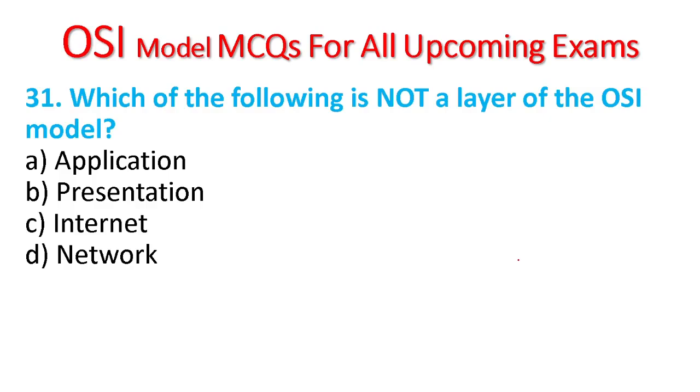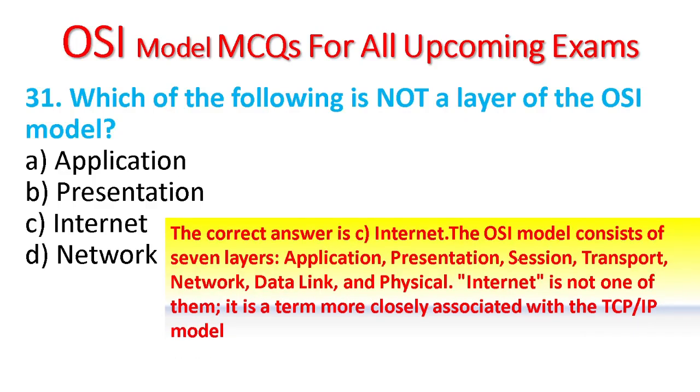31. Which of the following is not a layer of the OSI model? Application, presentation, Ethernet, network. Ethernet is not a layer. The OSI model consists of 7 layers: the application, presentation, session, transport, network, data link, and physical layer. Ethernet is not one of them. It is more closely associated with the TCP/IP model.